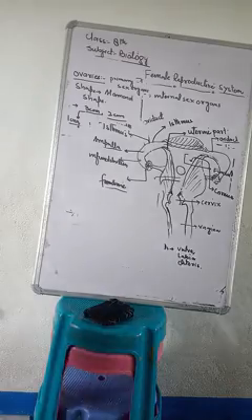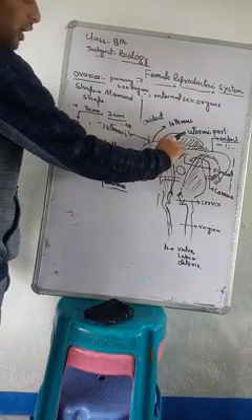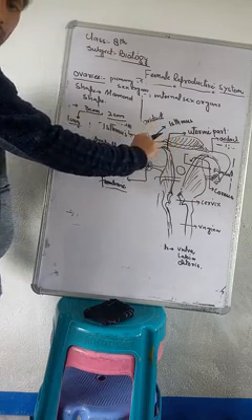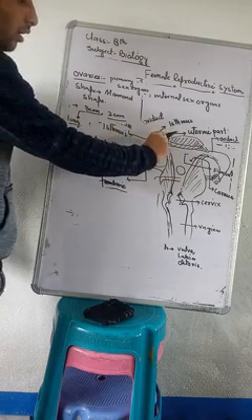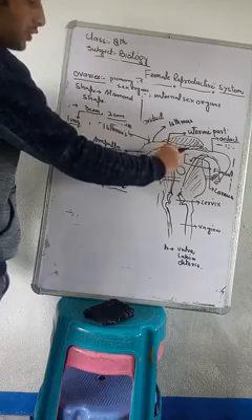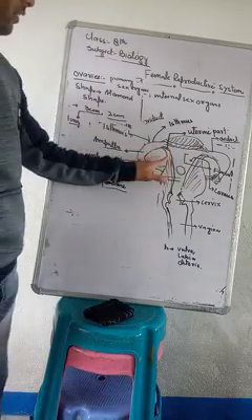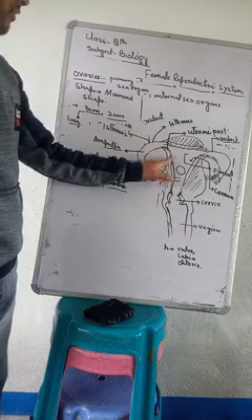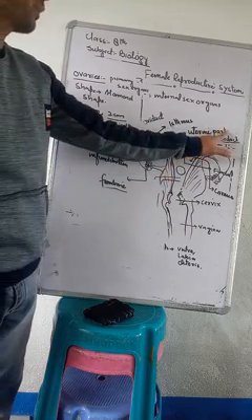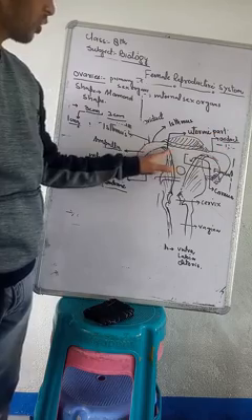And finally, the isthmus opens into the part that is thick-walled and connected with the walls of the uterus, called the uterine part.